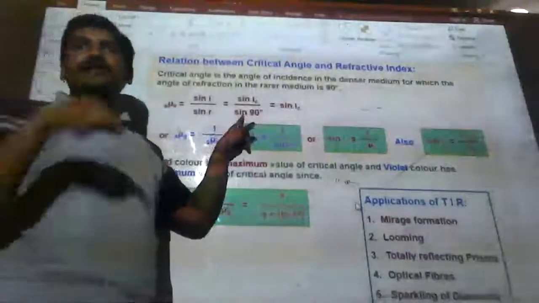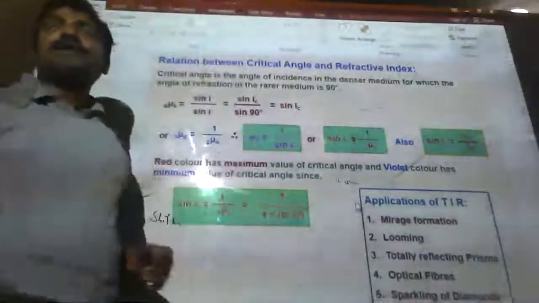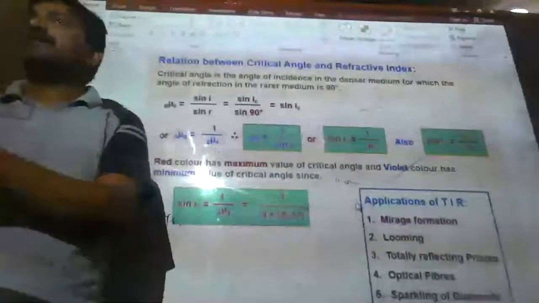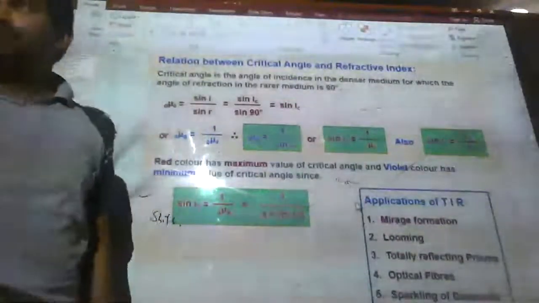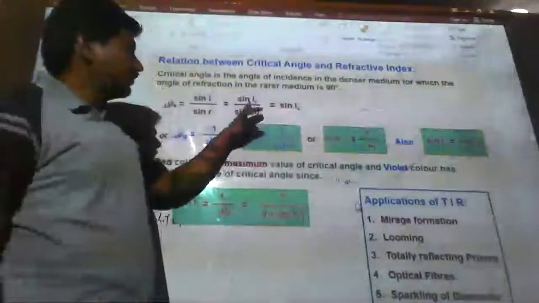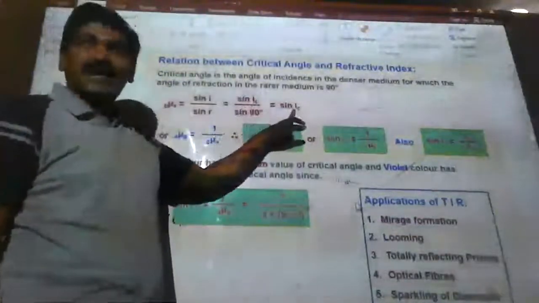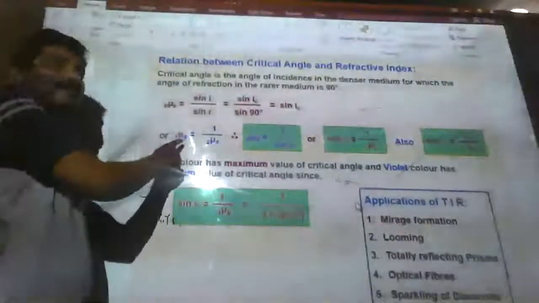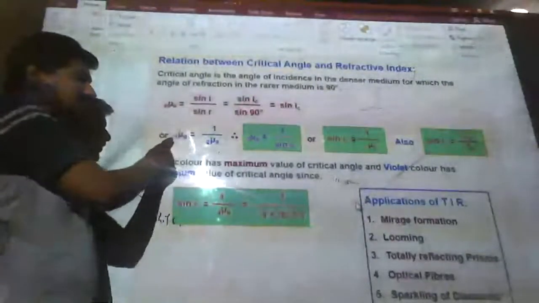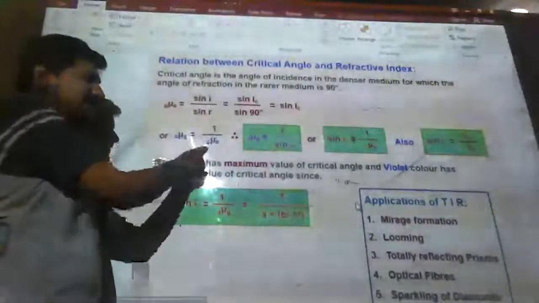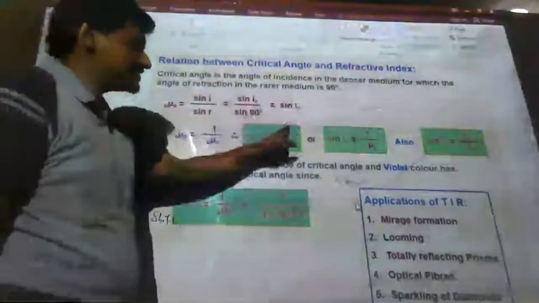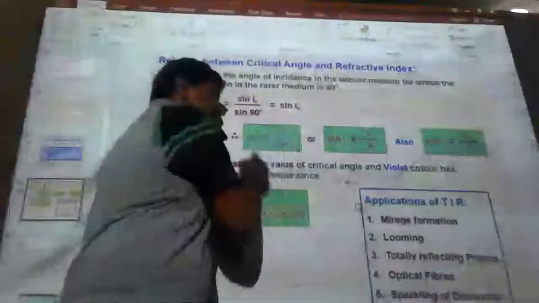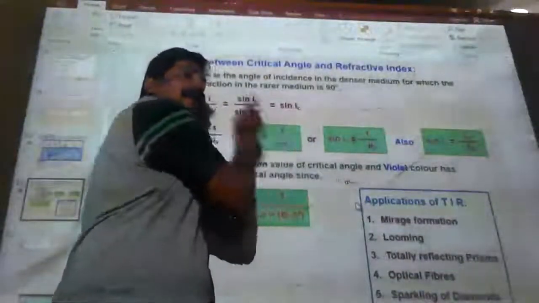What is the value of sin 90? Sin 90 is 1. So sin IC by 1 I can write. Now simply I make the reciprocal. Then A mu G, which is 1 by G mu A, gives us 1 by sin IC. This is the relation between the refractive index and the critical angle.